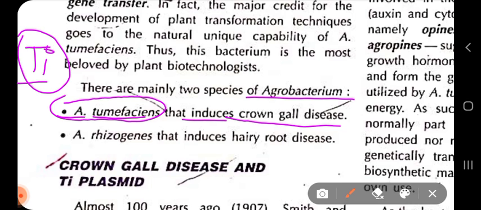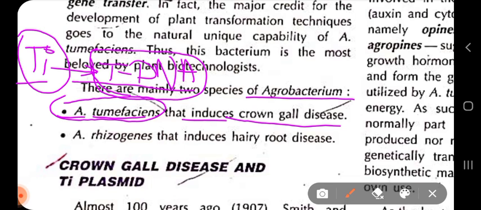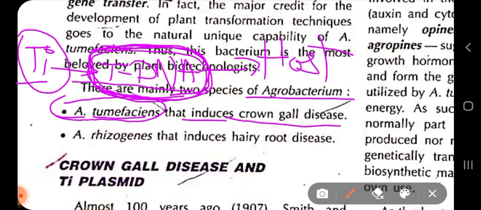Within the Ti plasmid, there is a region called the tDNA region, also known as the transfer DNA region. Within this transfer DNA region, there are certain genes needed for the biosynthesis of auxin, cytokinin and opines in an unregulated manner. When this tDNA is transferred to the host plant cell and gets expressed within the host plant cell's genome, the host plant is affected with what we call crown gall disease.